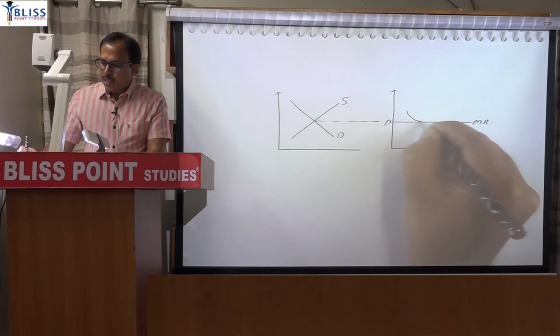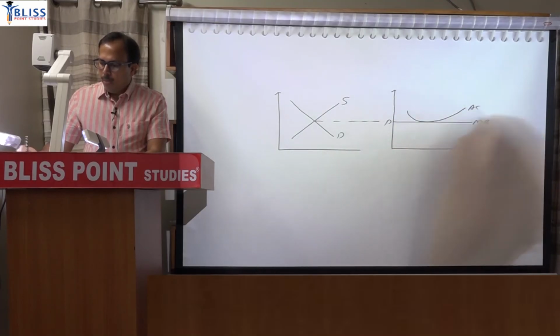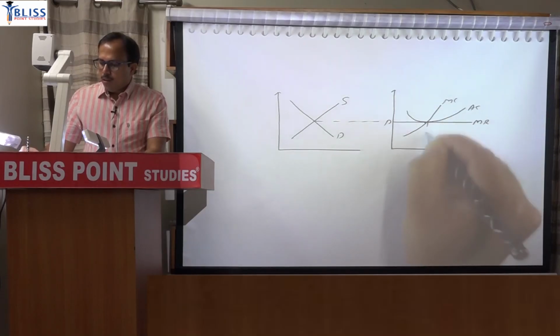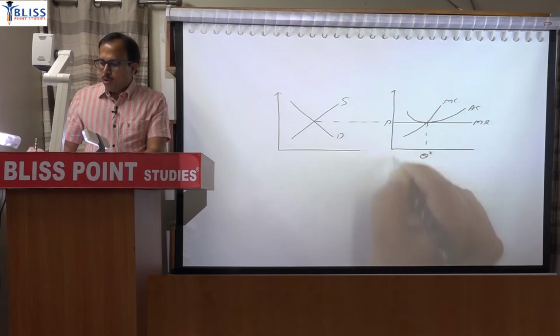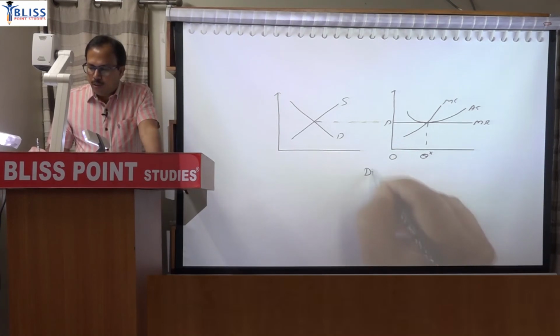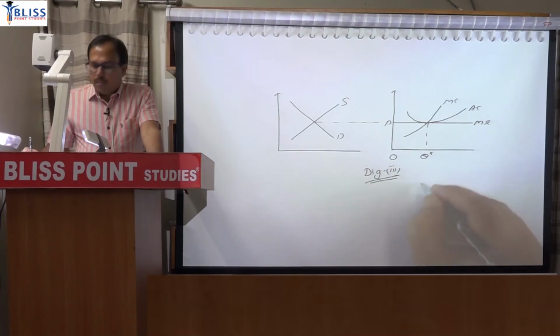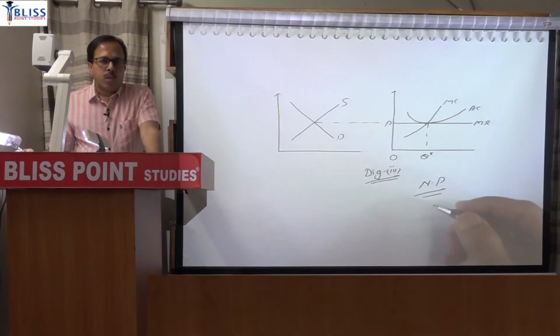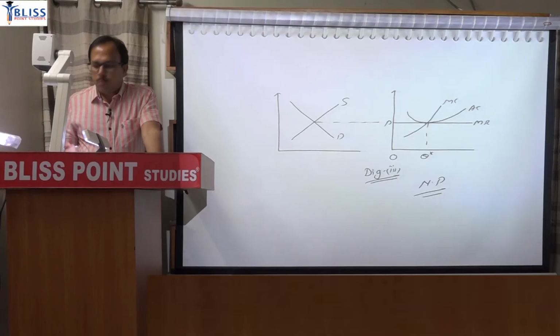So just draw a tangency, and from the minimum point you will draw the MC line. So in the case of normal profit, you don't show any area because it is part of the cost. So this is the third diagram for normal profit. Clear? So rather than the total approach, if asked by the marginal cost approach, then use three diagrams. Clear?